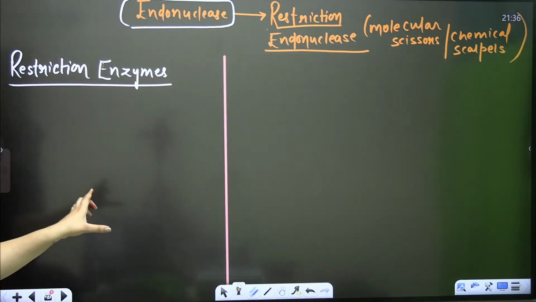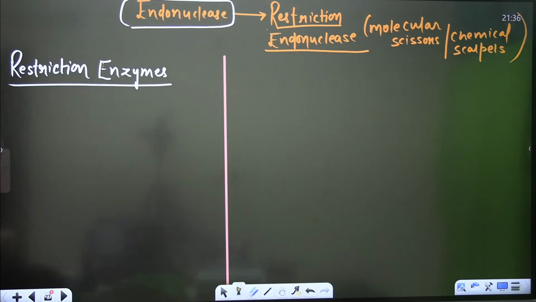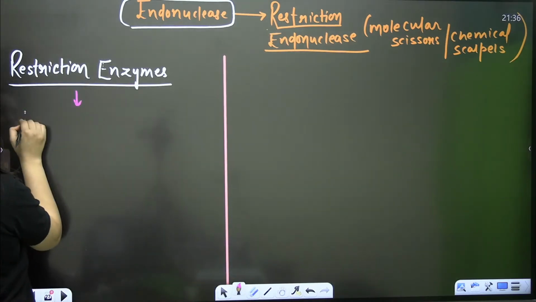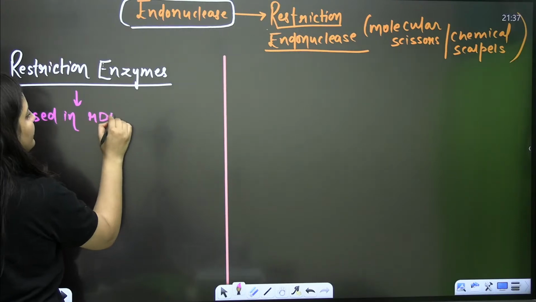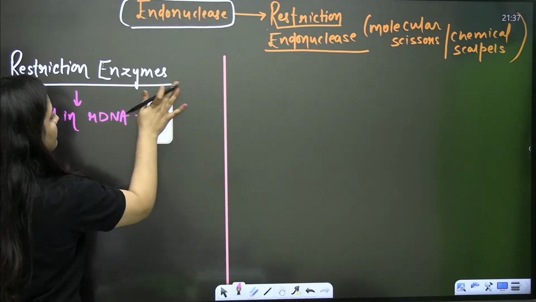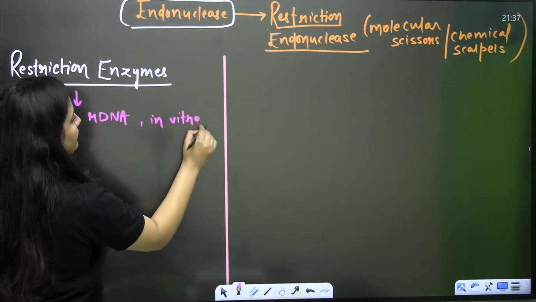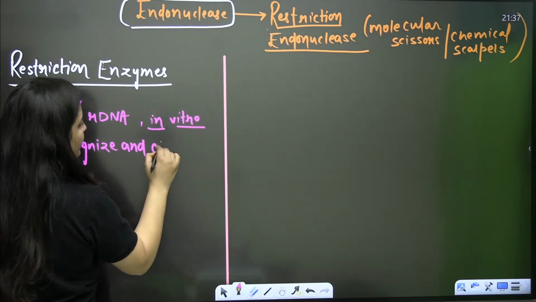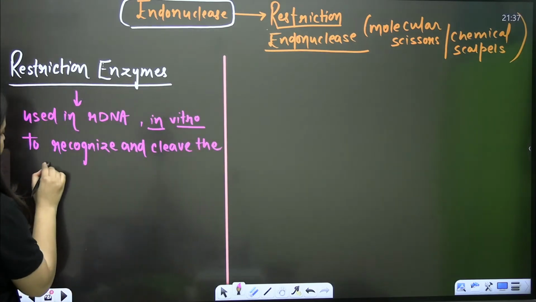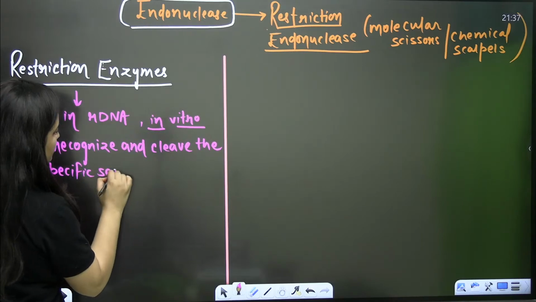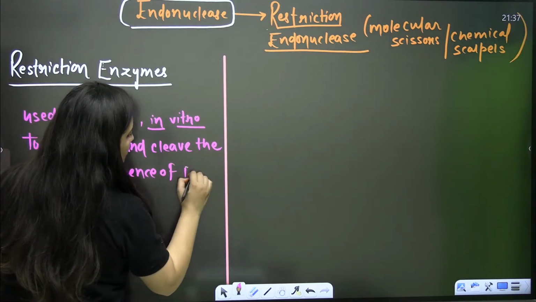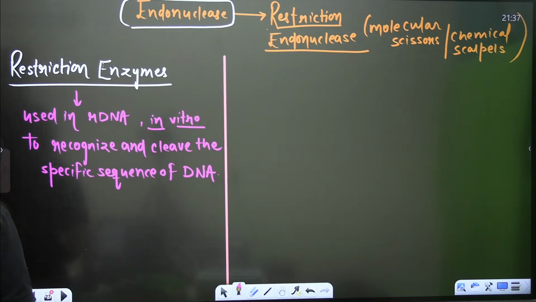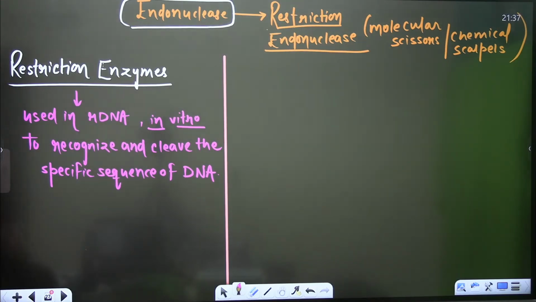That's what you need to know about these restriction enzymes, that they are used in rDNA, meaning recombinant DNA technology, because they can be used in vitro to recognize and cleave the specific sequence of DNA.